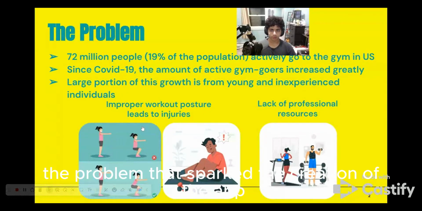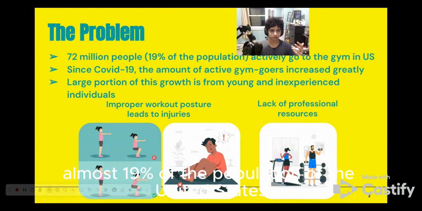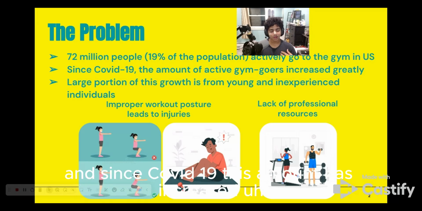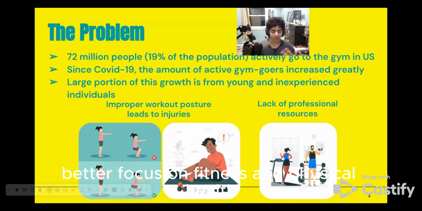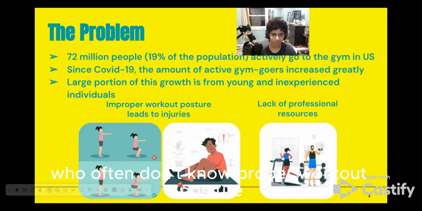The problem that sparked the creation of the app is the fact that 72 million people, almost 19% of the population in the United States, actively go to the gym, and that's a huge, substantial amount. And since COVID-19, this amount has increased primarily due to better focus on fitness and physical health. A large portion of this growth is from young and inexperienced individuals who often don't know proper workout posture.